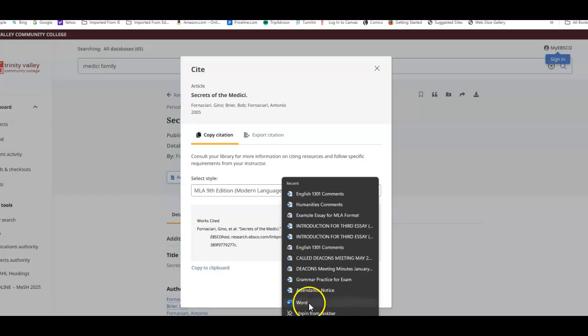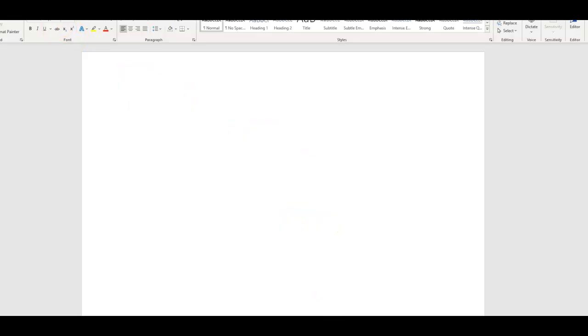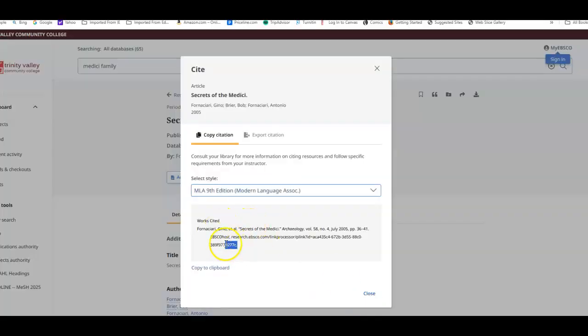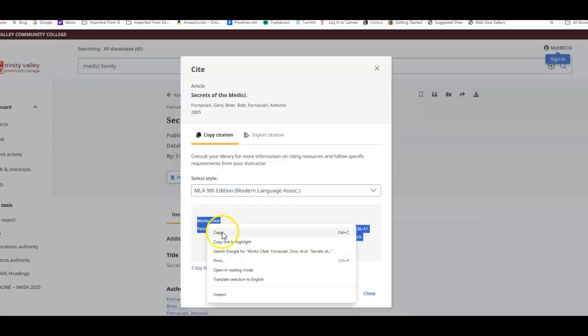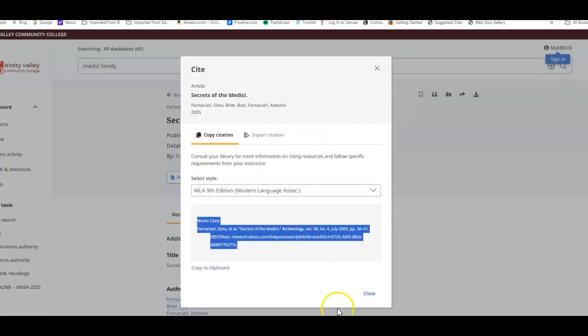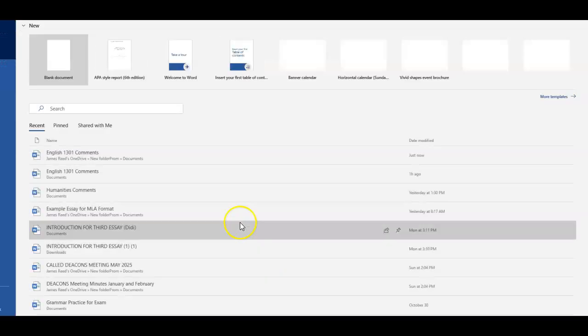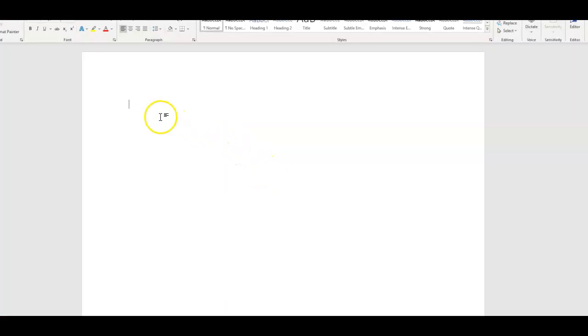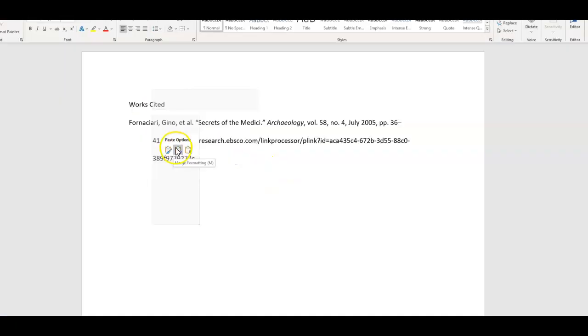I'm going to open up a Word document. Let me go back to where we were. I'm going to copy this and make a couple of changes because it never shows up the way it should. Let me go back into Word and open a blank document. So when I paste it, the works cited should be centered.